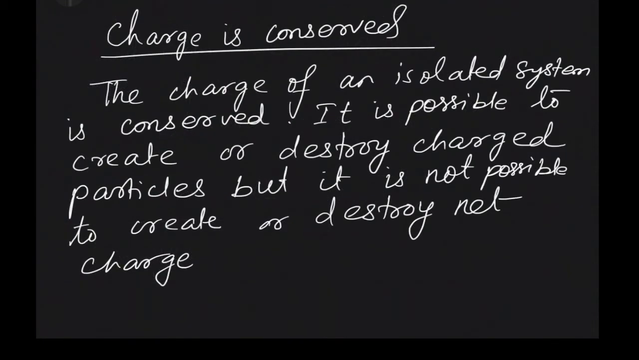Another important point to note is charge is conserved. What does it mean? The charge of an isolated system is conserved. That means it is possible to create or destroy charged particles, but it is not possible to create or destroy net charge. So what you can do is you can create a charged particle body or you can destroy a charged particle body, but it is not possible to create or destroy net charge.